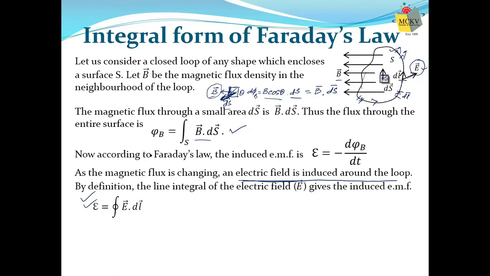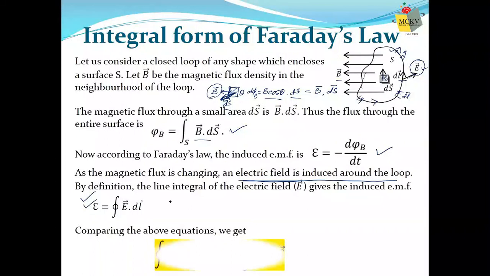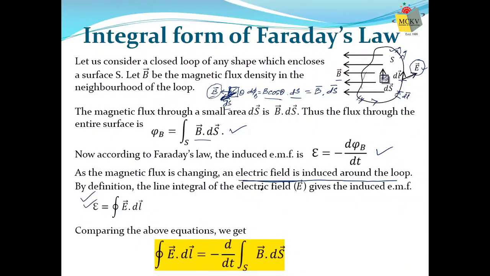So you observe now we have a direct relation between electric field and EMF, and magnetic field and flux. So now we can use Faraday's law. Instead of E, we can put closed integral E dot dl. So instead of E, we are writing closed integral E dot dl equals minus d/dt of flux. Total flux is the integration over the surface of B dot ds. So this is our integral form of Faraday's law.